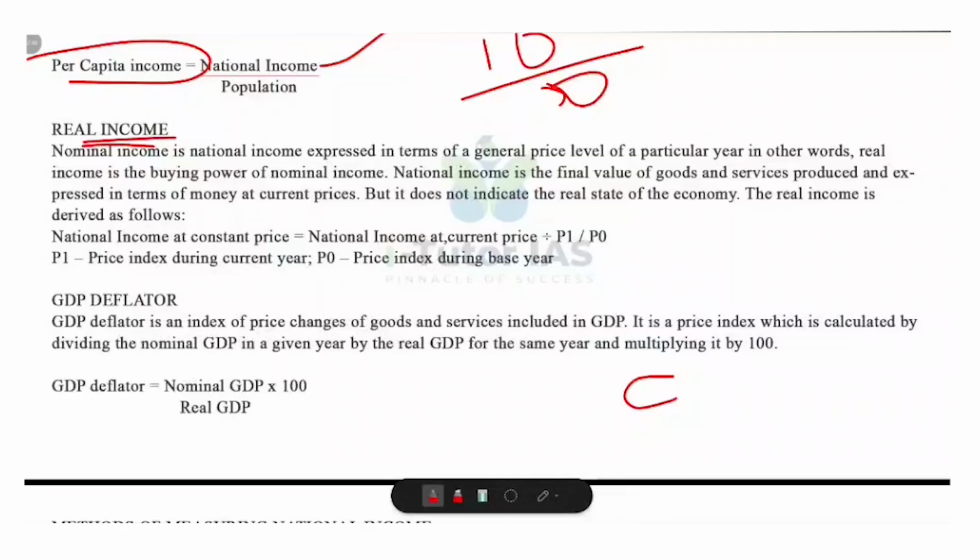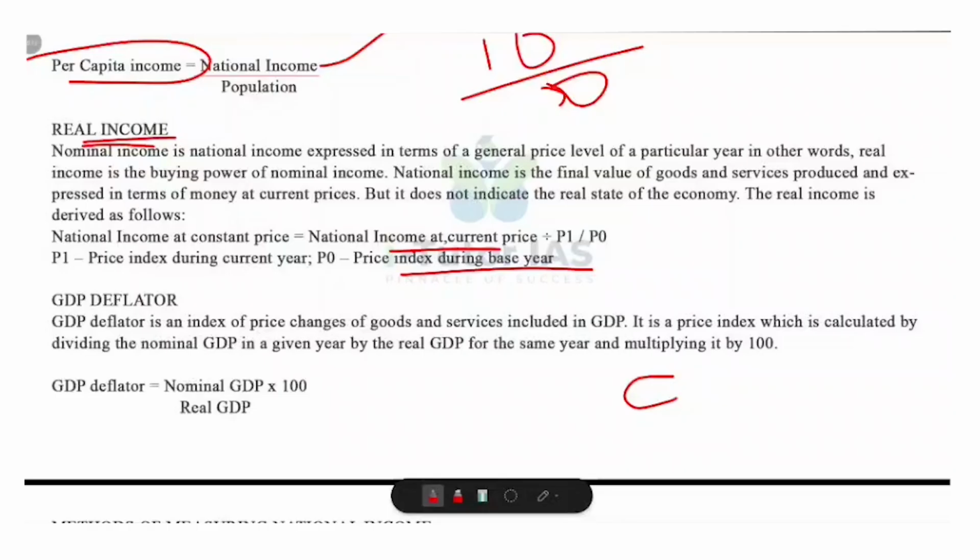So nominal income is the money value of income at current price, but the price changes over time. So rupees 1 today may not buy the same as rupees 1 last year. So real income adjusts for this change, giving the true value of income. So real income is equal to national income at current price divided by the price index, times 100.